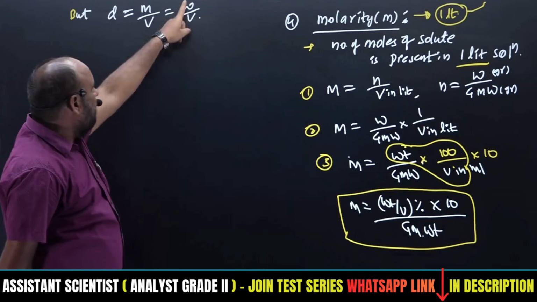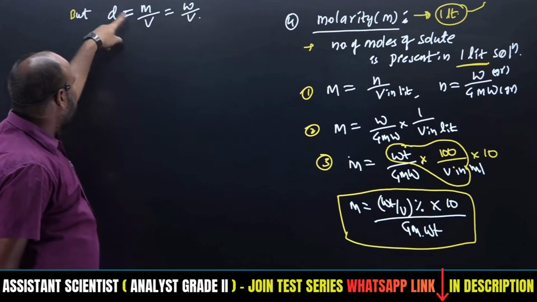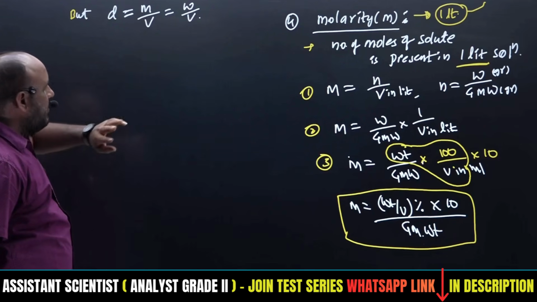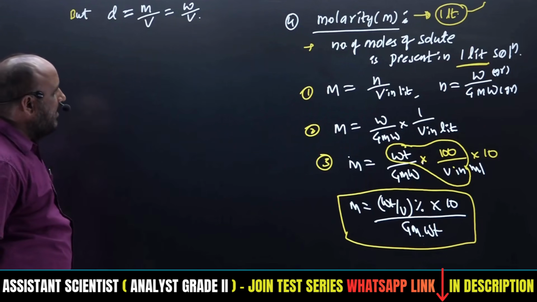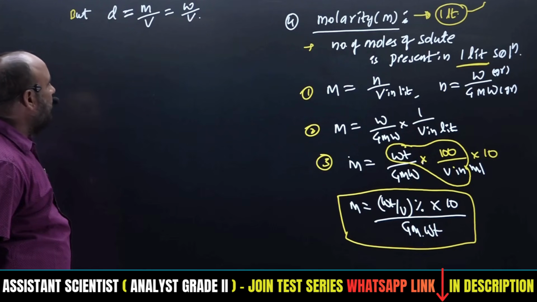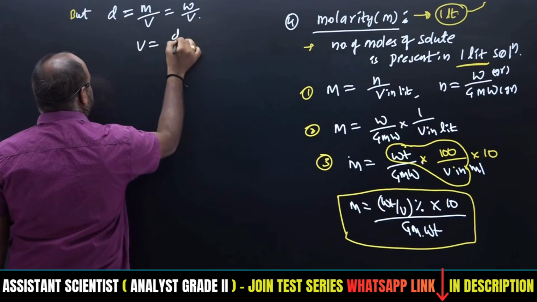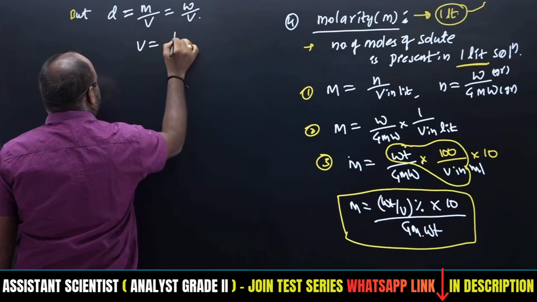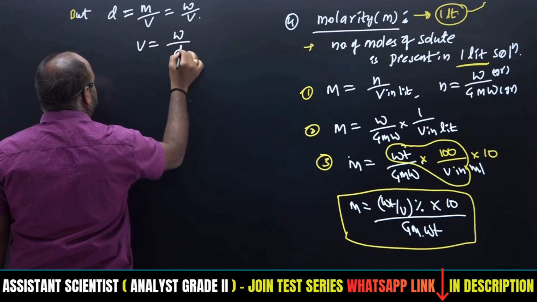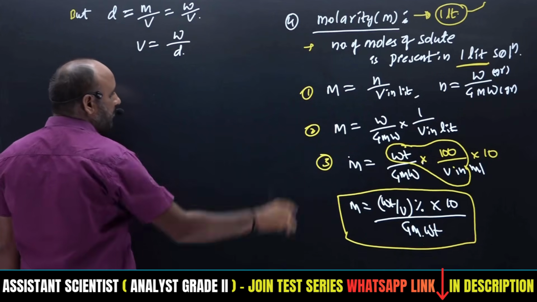So in case of weight by volume, density is there. Therefore in case of volume we have to write weight by density. From this equation, volume is equal to weight by density. So in place of volume we have to write weight by density.